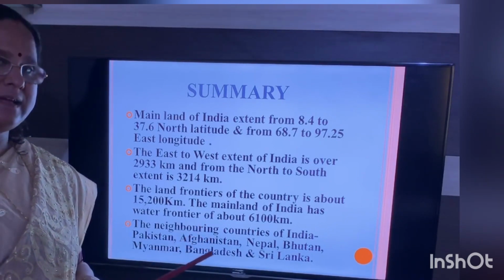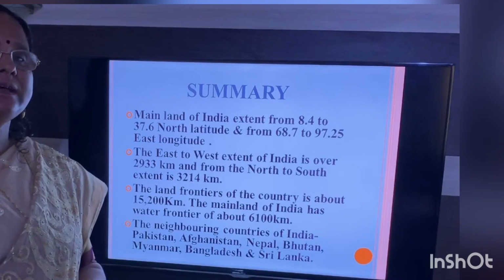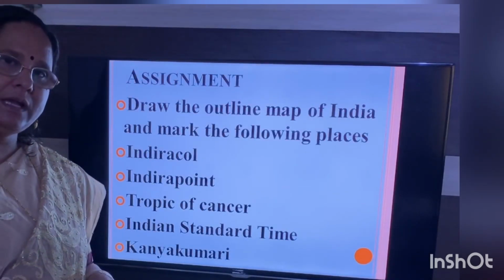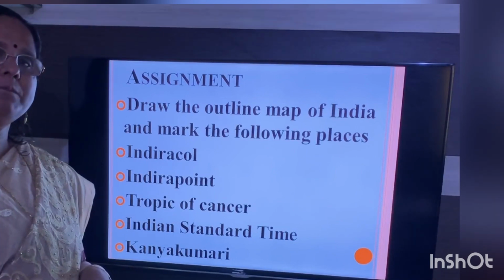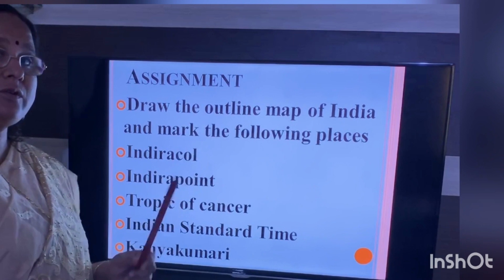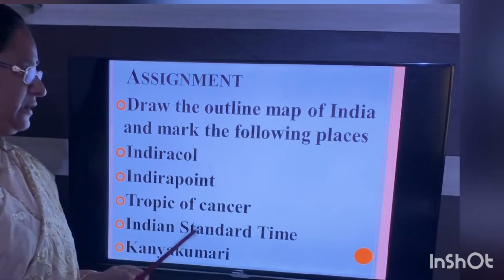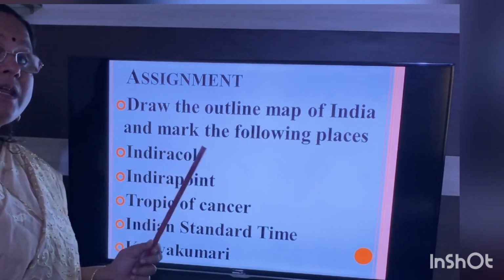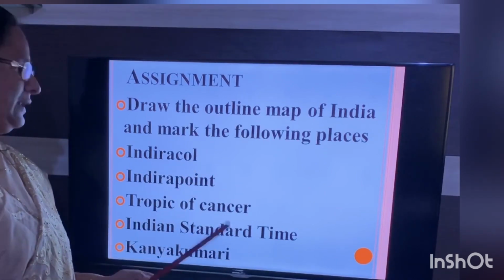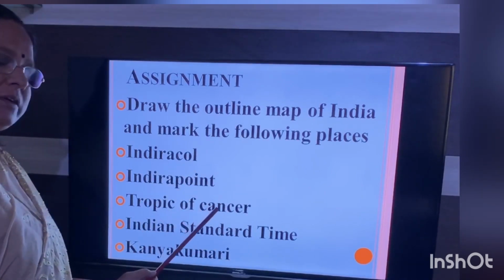Now, today's assignment. Today you only have to draw the outline map of India and mark the following places. Indira Col, I told you it is located in Jammu and Kashmir. Indira Point, Andaman and Nicobar Islands. That is, you have to mark the Nicobar Island. And next one is the Tropic of Cancer.